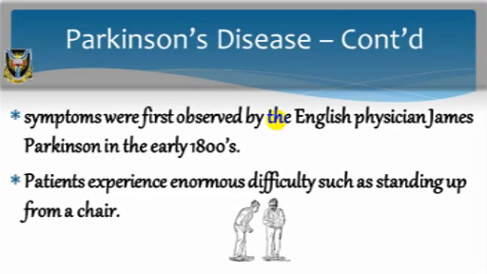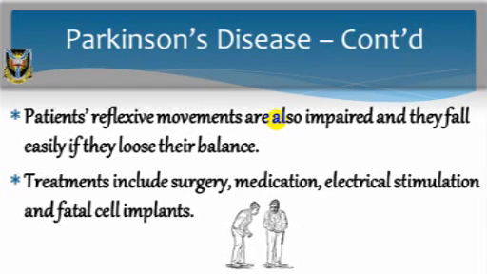Patients with Parkinson's disease experience enormous difficulty, such as standing up from a chair. The disease produces a characteristically stooped posture. Patients' reflexive movements are also impaired, and they fall easily if they lose their balance. Treatments include surgery, medication, electrical stimulation, and fetal cell implants.